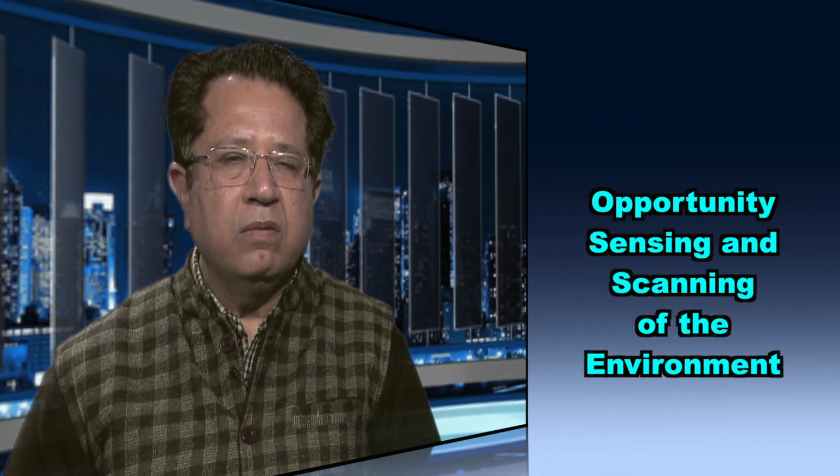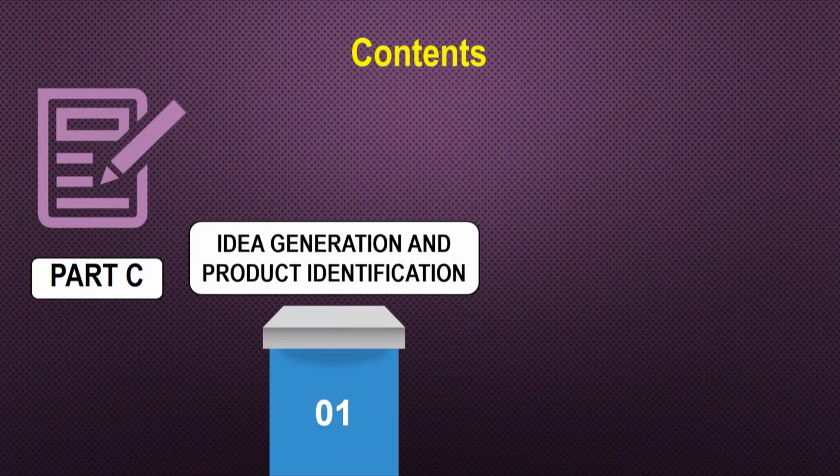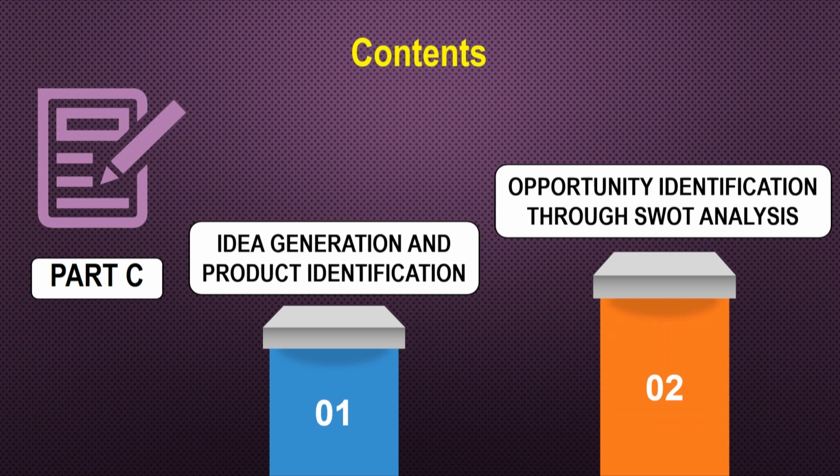We are into module number 3, which is on opportunity sensing and scanning of the environment. And this is the last video, video number 3, in this specific module. We will discuss idea generation, how to generate an idea and how to identify a product. And secondly, we will go for opportunity identification through SWOT analysis. So, the first is idea generation.